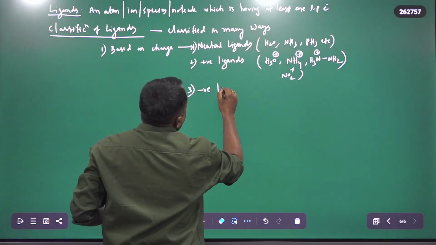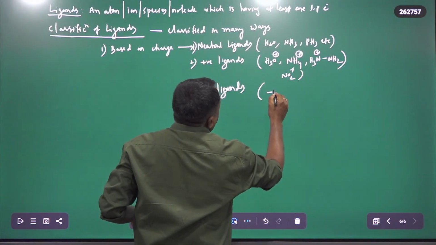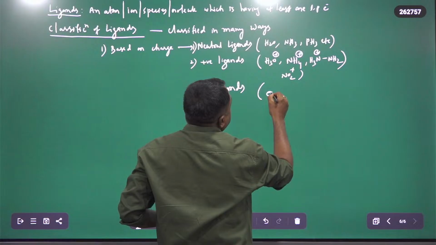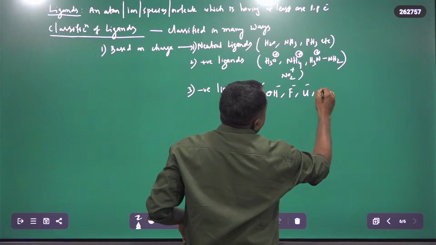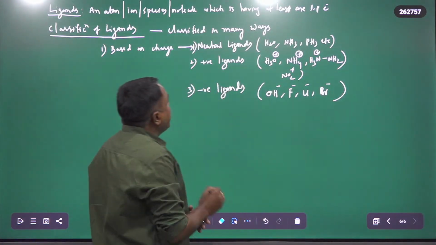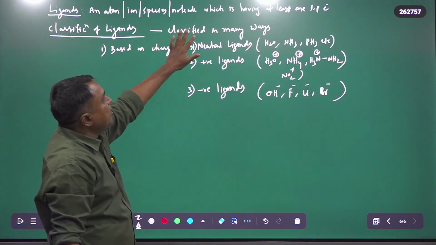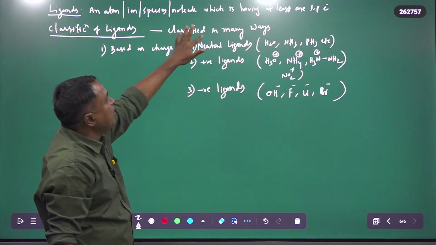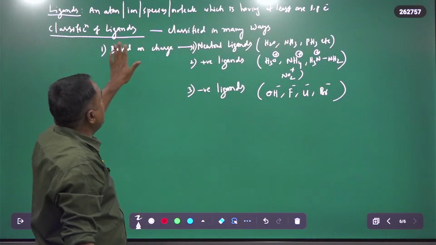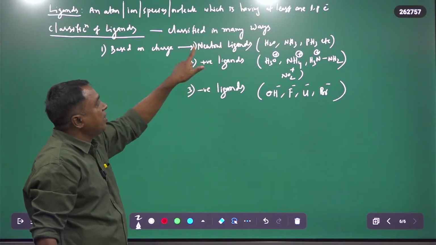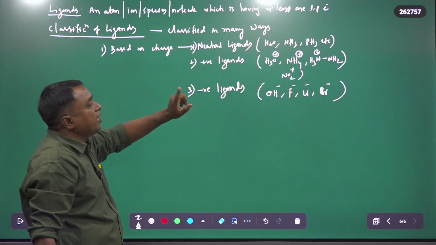Negative ligands means negative in charge, for example OH minus, F minus, Cl minus, Br minus, etc. So this is the first classification, based on charge: neutral, positive and negative ligands.